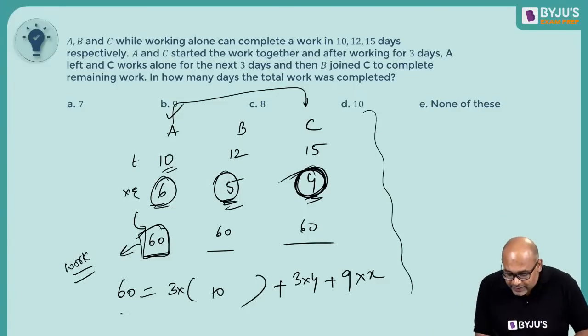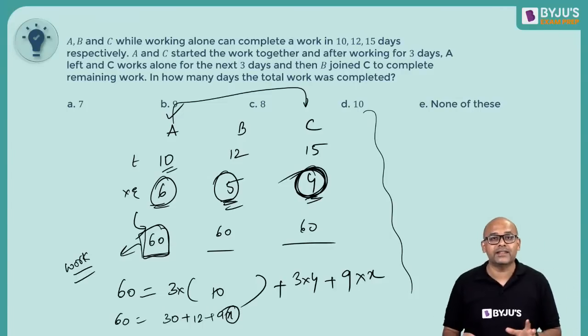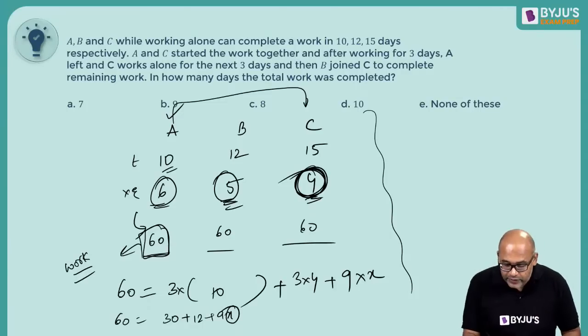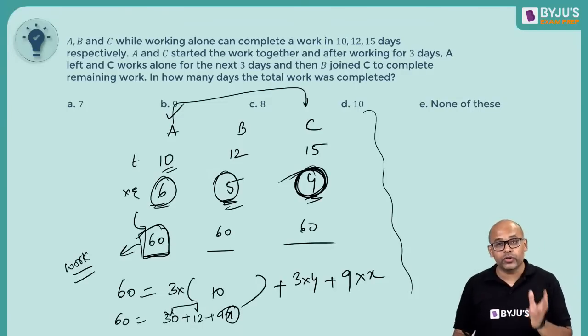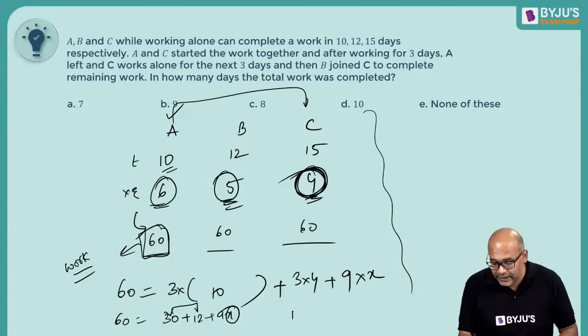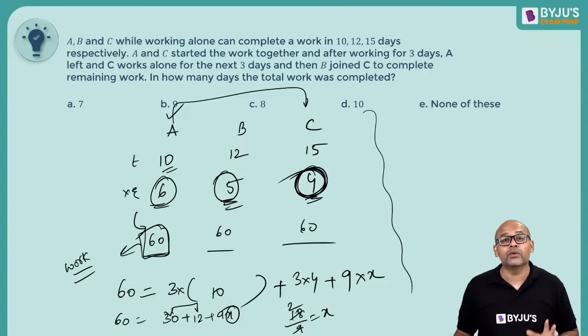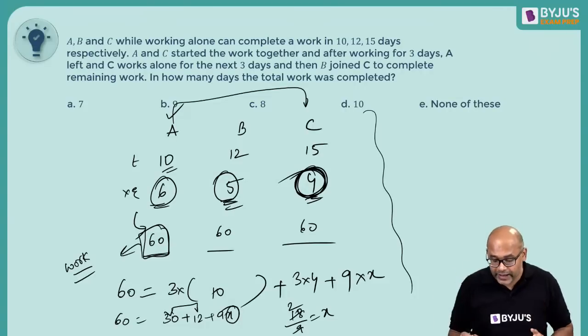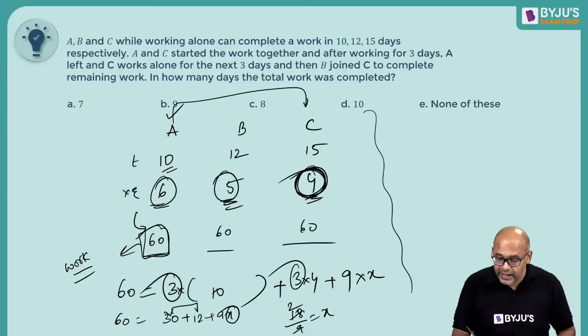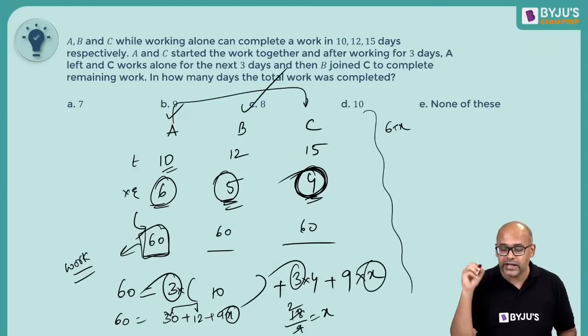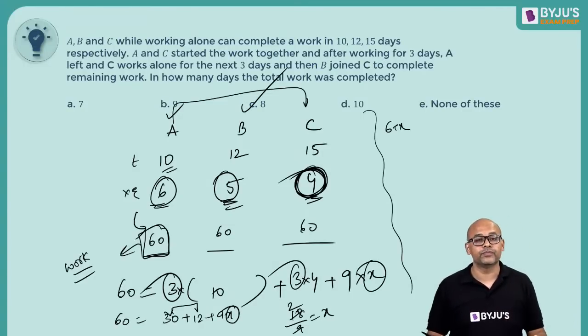So 60 is equal to 3 into 10, which is 30, plus 12, plus 9x. You are supposed to find x to get your answer. Quickly you'll see that 30 plus 12 is 42. So 60 minus 42 is 18. So 18 by 9 is your x. 9 twos are 18. But x, 2, is not your answer. What is your answer? Total time taken: 3 days here, 3 days here, and x days. So 3 plus 3 plus x, so 6 plus x. So 8 is your answer because x is 2.